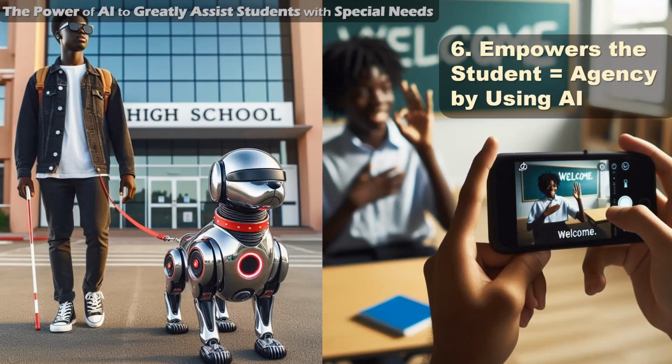They can always go to the AI and say, hey, I just learned about this concept in class, but I didn't understand it. Please teach it to me at a simpler level. Please give me different examples. Please provide additional analogies to help me understand. Now, as a student, I can do that on my own. I'm in control of my learning. I can get assistance with different homework. Hey, there's a test coming up. Hey, AI, help me to practice for this test. Help me to understand the material better.